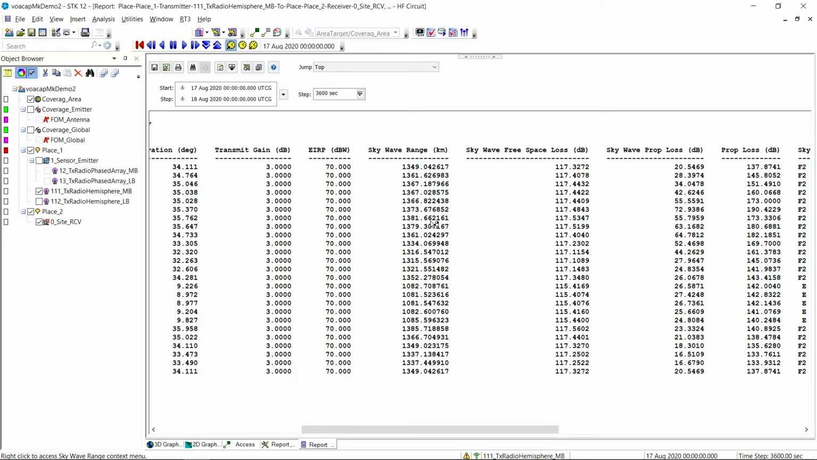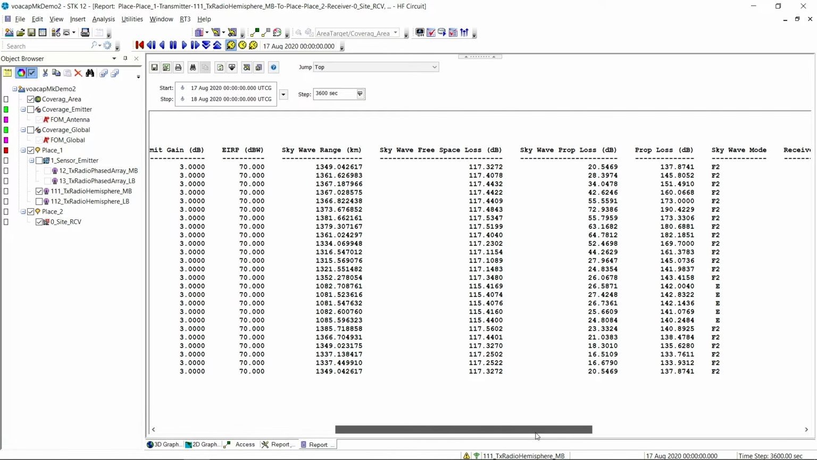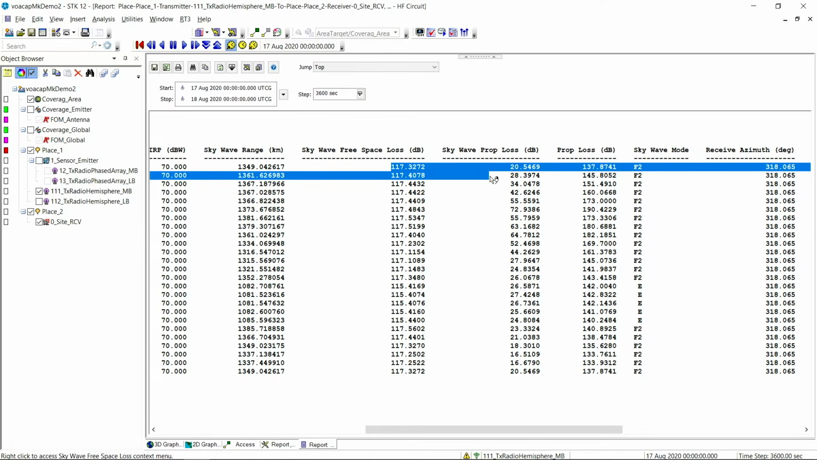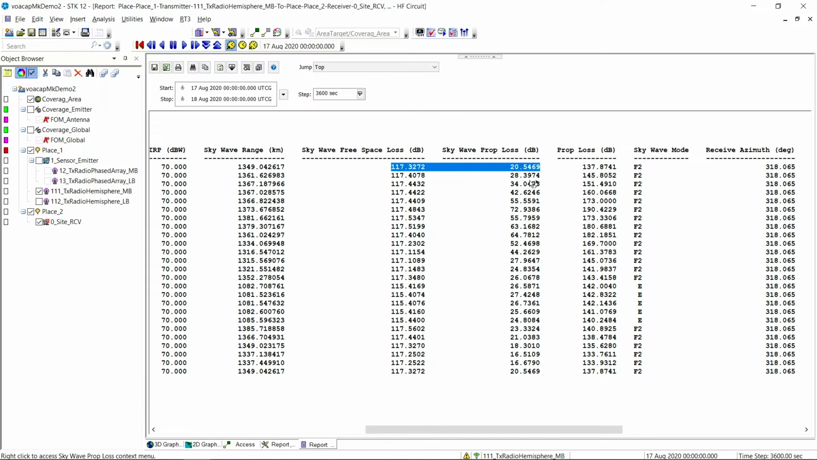This is distance, the path up to the ionosphere and back down. Free space loss is that free space loss across that path, which is up to the ionosphere and back down. Maybe one hop, maybe two hops, it could be several hops. And then we have a propagation loss, and if no other models are turned on, these two fields, the free space loss plus the propagation loss, will sum up to be the total prop loss, which is this column here.